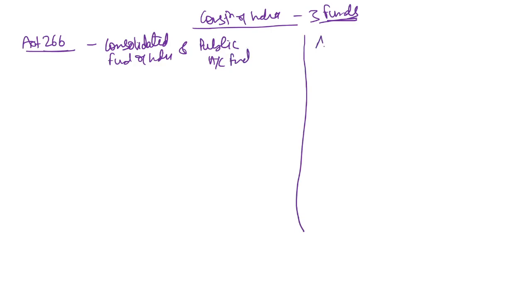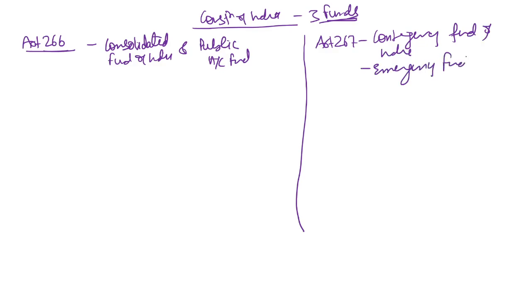The other article that talks about a fund is 267. It says that there shall be a Contingency Fund of India, which is also known as the emergency fund. Right?